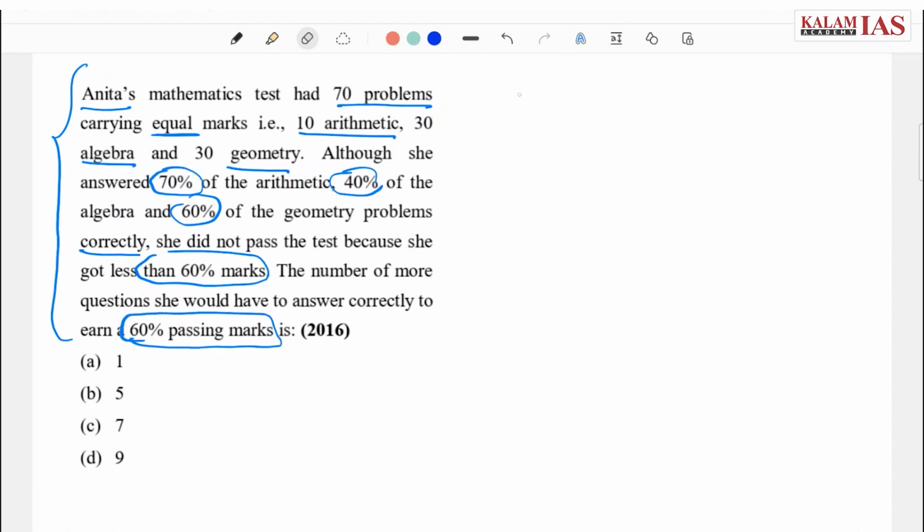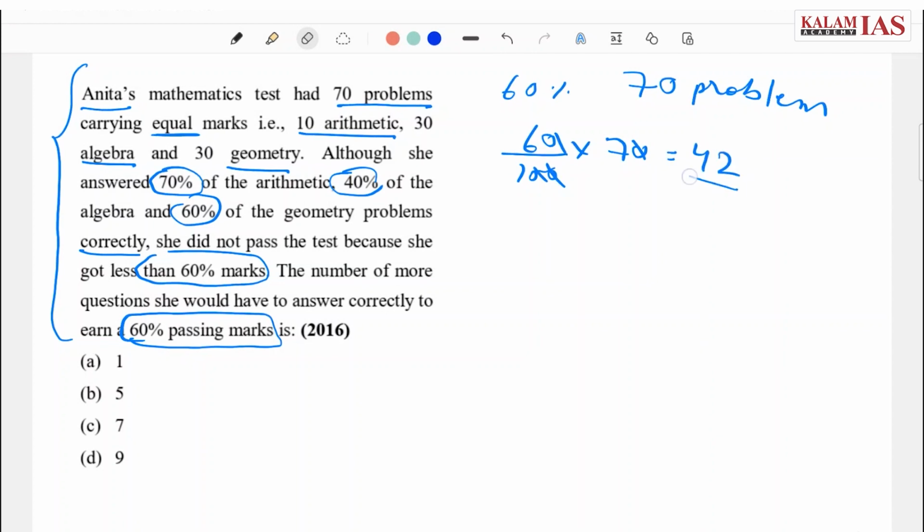Now the passing mark is 60% and the total number of problems is 70. So basically she has to solve 60% of 70, that is 42 questions correctly, so that she can pass. Now let's see how many questions she solved correctly. There are a total of 10 arithmetic, 30 algebra and 30 geometry questions. She solved 70% of arithmetic correctly, 40% of algebra correctly and 60% of geometry correctly.